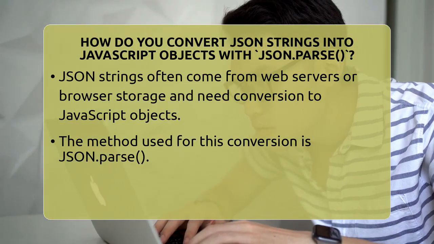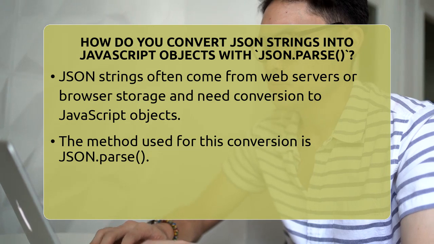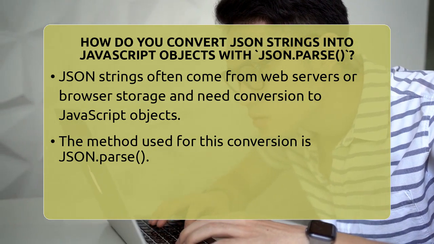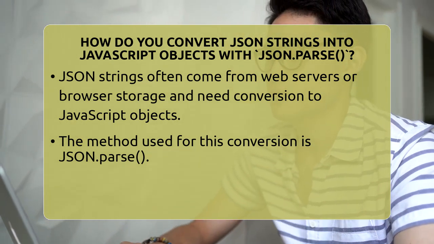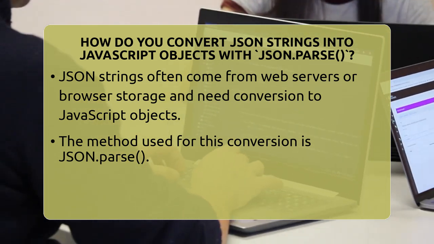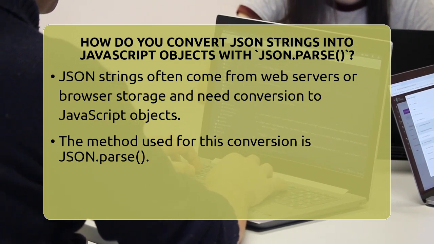How do you convert JSON strings into JavaScript objects with JSON.parse? Imagine you just got some data from a web server or stored information in your browser. That data often comes as a string formatted in JSON. To work with it in JavaScript, you need to turn that string into a real object. That's where JSON.parse comes in.